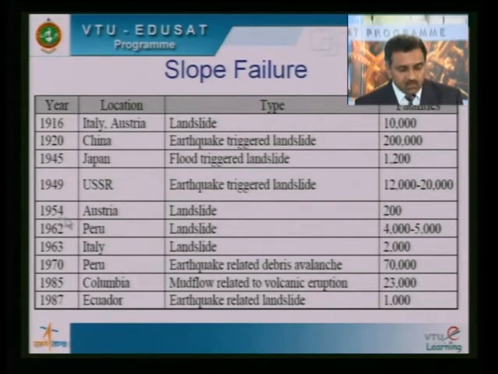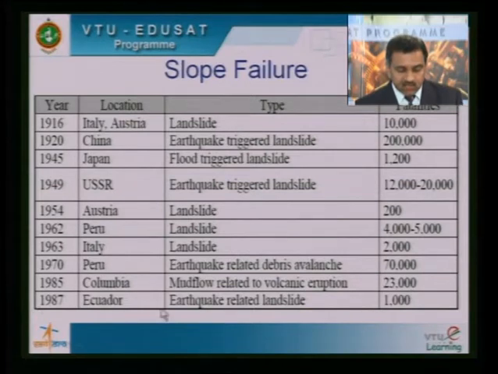In 1954 in Austria, 200 people. In 1962 in Peru, 4,000 to 5,000. Italy in 1963, 2,000. In 1970 in Peru again, earthquake-related debris avalanches caused 70,000 fatalities. In 1985 in Colombia, a mud flow due to a volcanic eruption caused fatalities of 23,000.